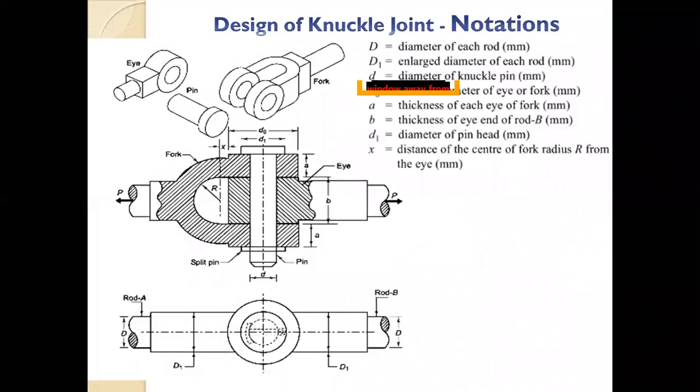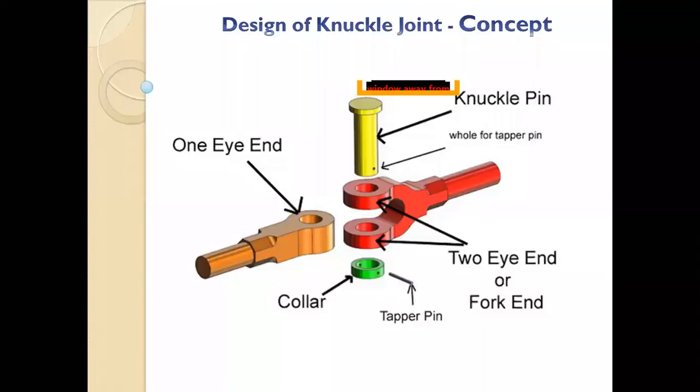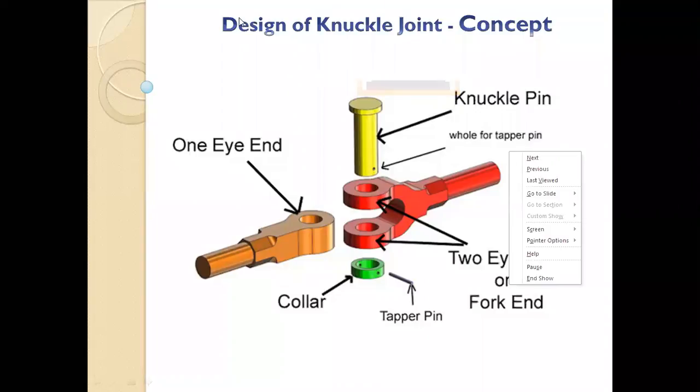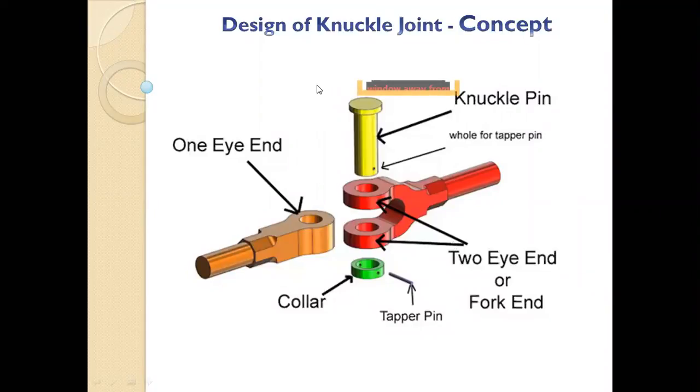Now just try to imagine how it will fail, and what different diameters or dimensions we will need for the design. Just try to imagine that. For the design perspective, what different dimensions will I need? You cannot tell me, but just try to see what the different parts are. First you will need the dimension of the rod. The two rods you are joining, you will need the diameter of the rod.